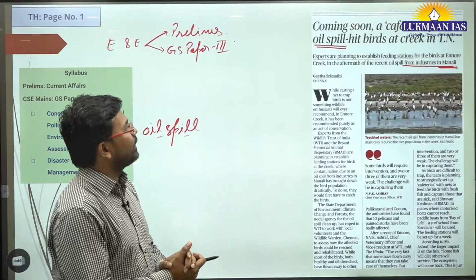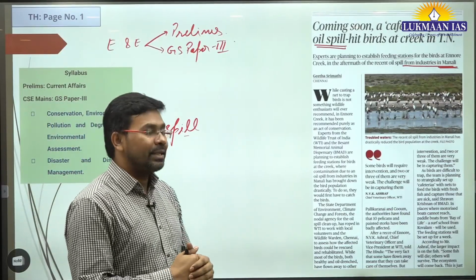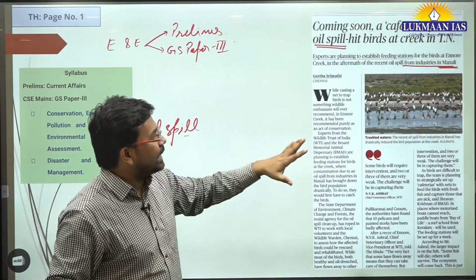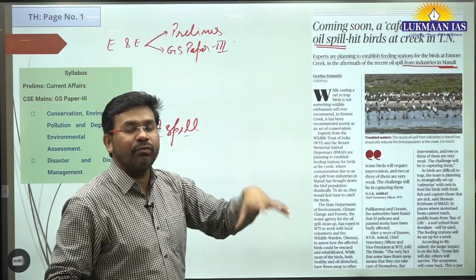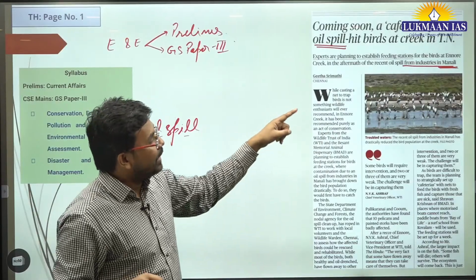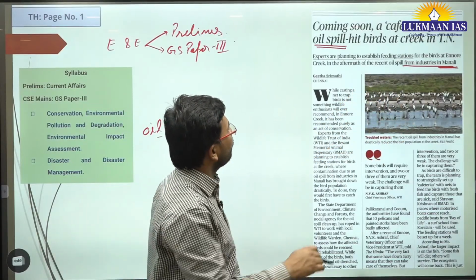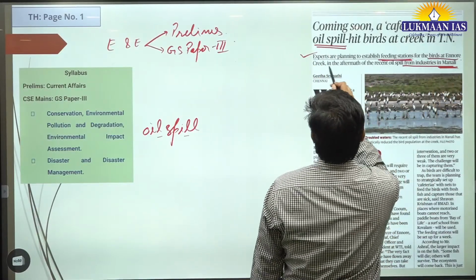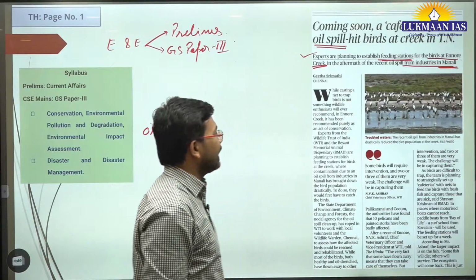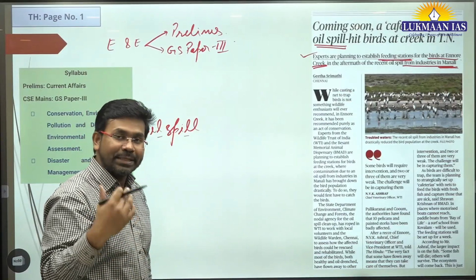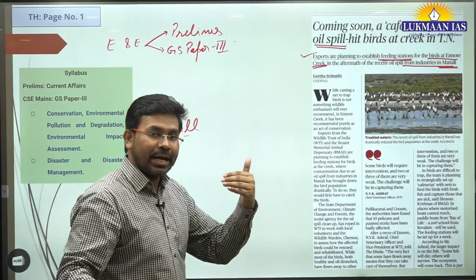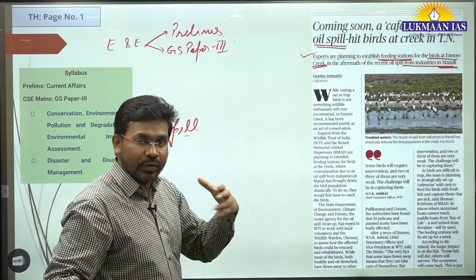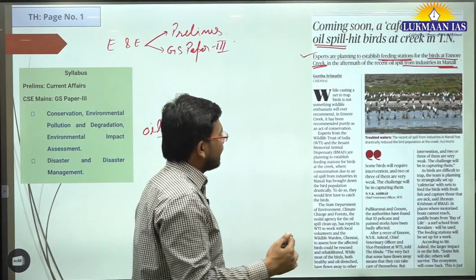So some authorities have decided to create a fenced area in a water body where birds can flock. Experts are planning to establish a feeding station for birds at Ennore Creek, where birds can come, feed, and go.